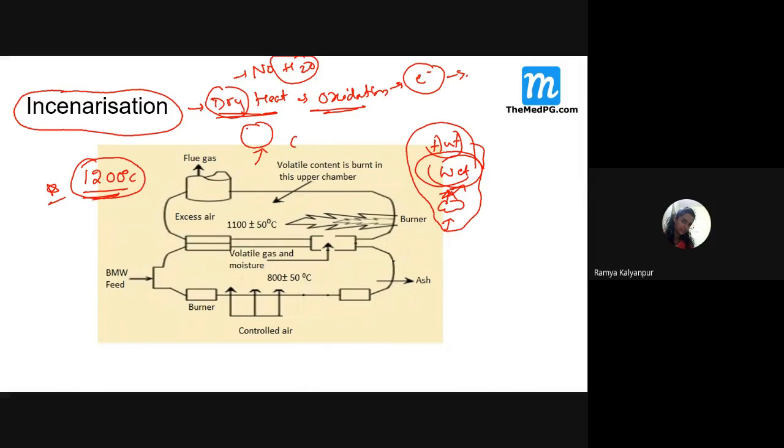Yes, incineration is what, students? Am I audible? Akash, yes. Smriti, yes, ma'am. Roshan and others? Yes, ma'am.